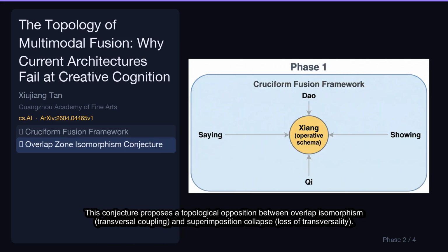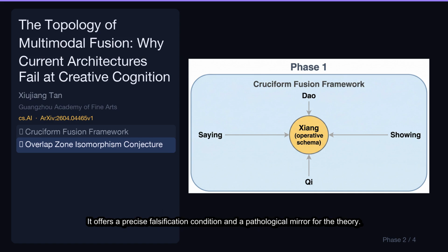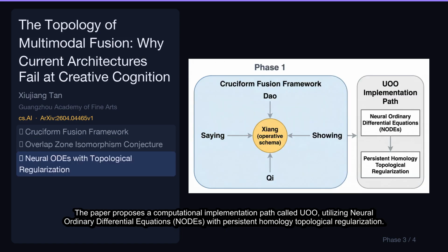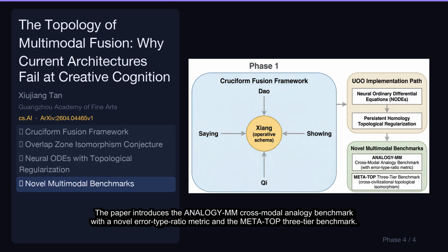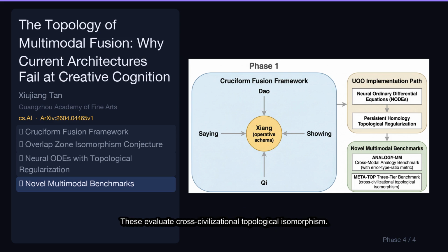This conjecture proposes a topological opposition between overlap isomorphism, transversal coupling, and superimposition collapse, loss of transversality. It offers a precise falsification condition and a pathological mirror for the theory. The paper proposes a computational implementation path called UO, utilizing neural ordinary differential equations, NODEs, with persistent homology, topological regularization. This enables practical modeling of the theoretical framework. The paper introduces the Analogy cross-modal analogy benchmark with a novel error-type ratio metric and the MetaTop 3-tier benchmark. These evaluate cross-civilizational topological isomorphism.